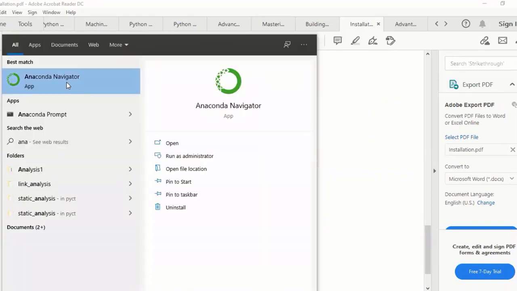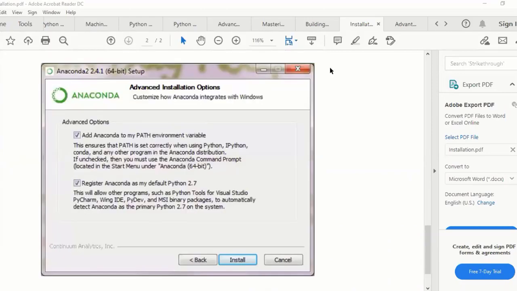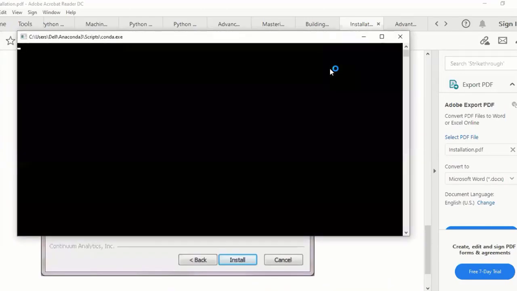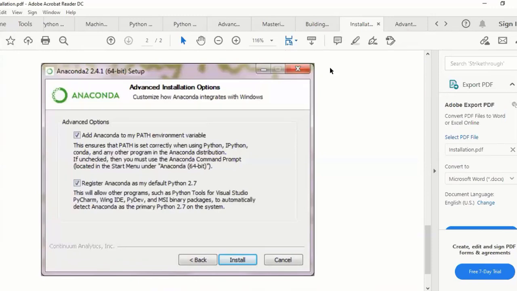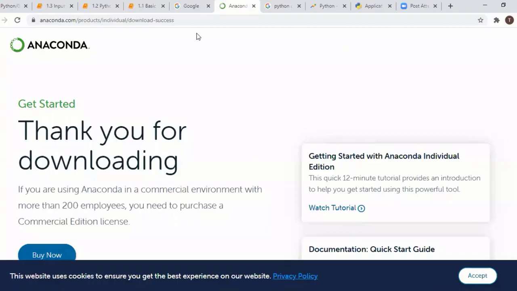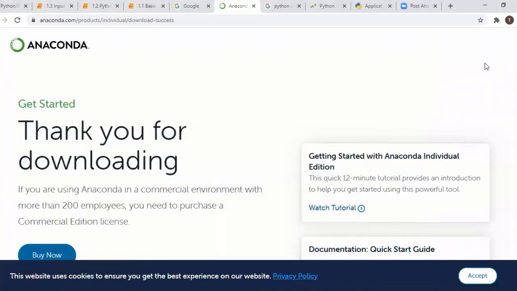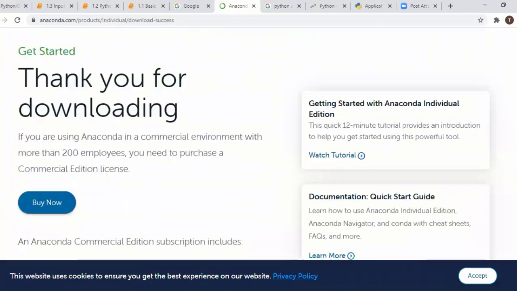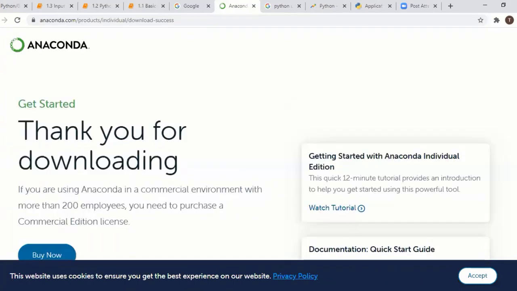Anaconda Navigator will come like this, and you have to open it. I hope you are clear on this. Go to the Anaconda site, where there is an individual version. Download that exe and proceed to install it. That's it, very simple.